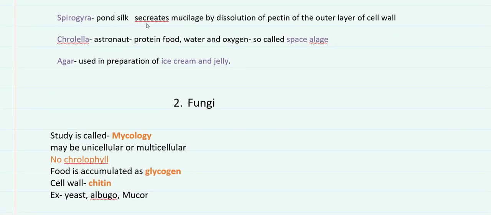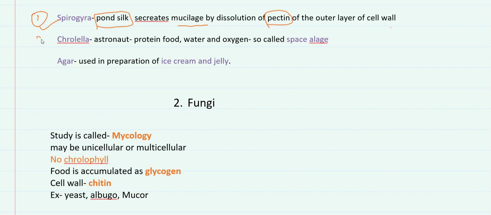One thing should be remembered here, that is pond silk. Spirogyra is known as pond silk. It is known as pond silk because it continuously secretes mucilage by dissolution of pectin of the outer layer of the cell wall.